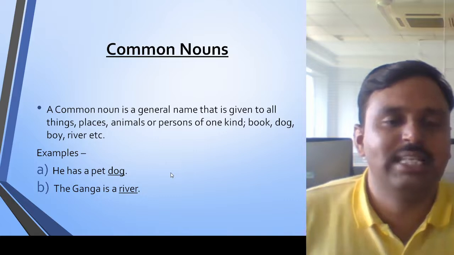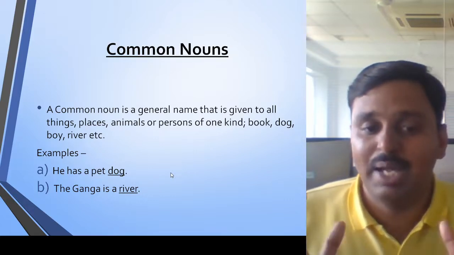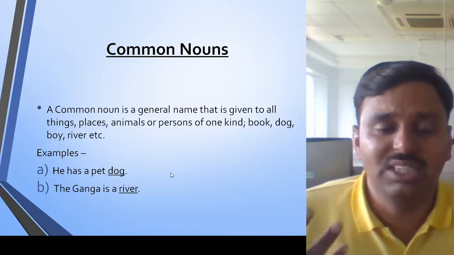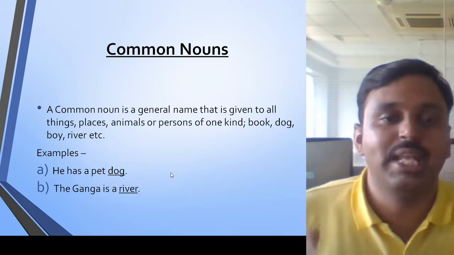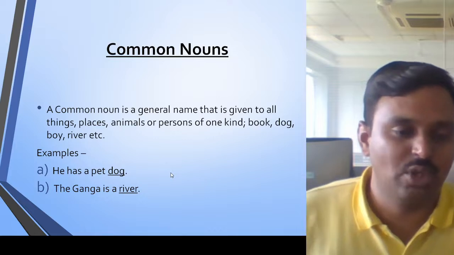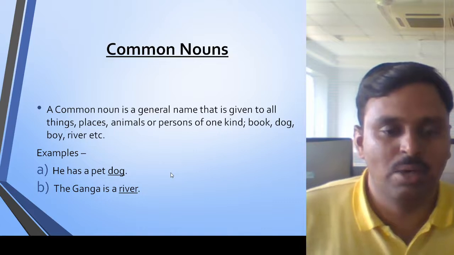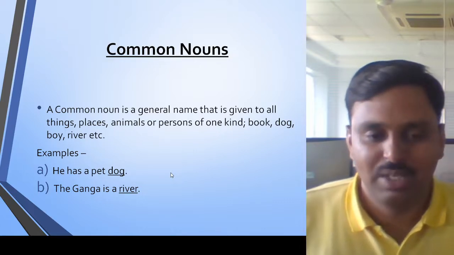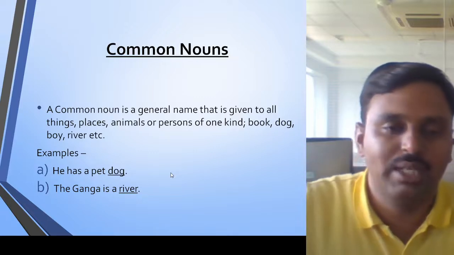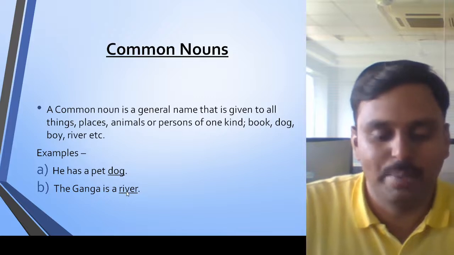If you look at the first example of a common noun, he has a pet dog. Now I am not explaining here which kind of dog he has and what the name of the dog is. So it is exactly a common noun because I am not specific about the dog here. For the next example, the Ganga is a river. Here Ganga refers to a particular noun, so Ganga is a proper noun, and river is a common noun.